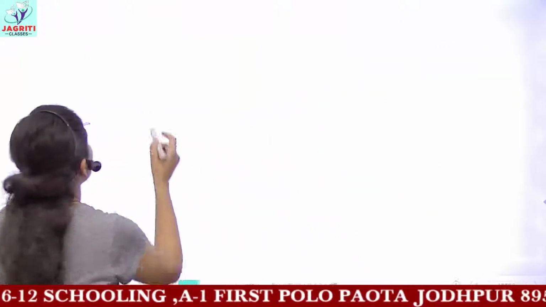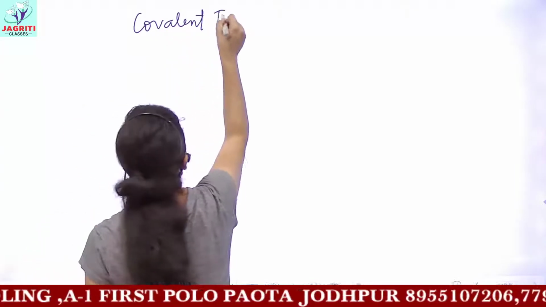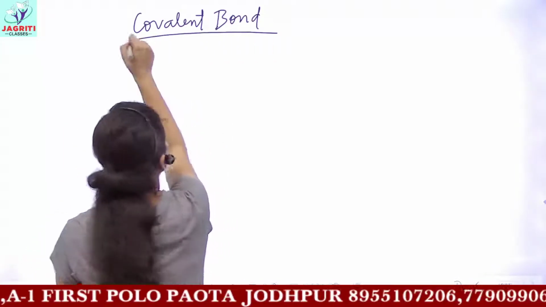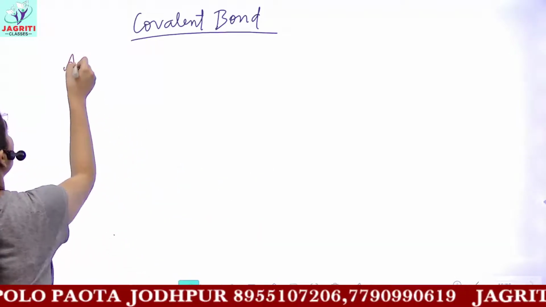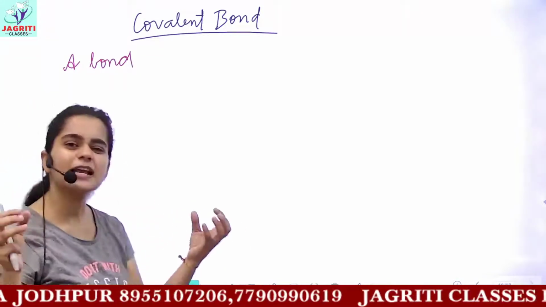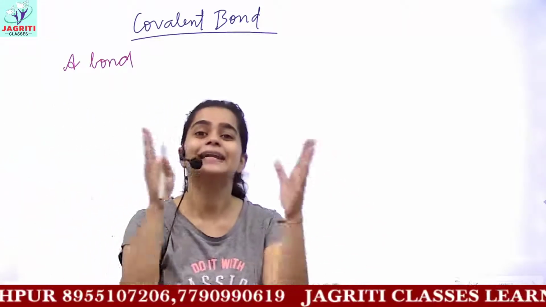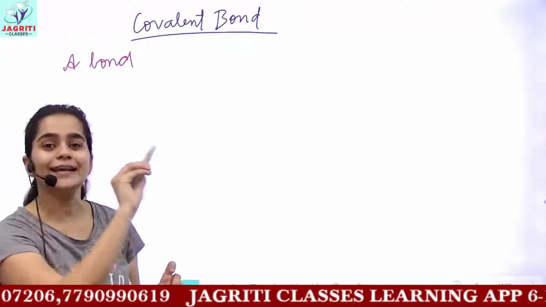Now we'll see what we mean by a covalent bond or covalent compound. Bond means a linkage. When any two atoms, elements or groups are linked together, connected together, we call it a bond, and a bond is shown by a straight line.